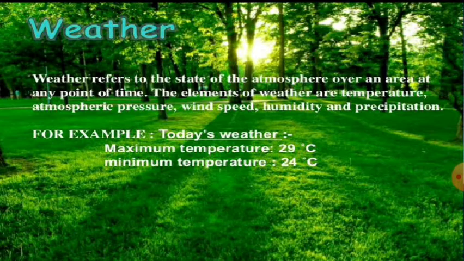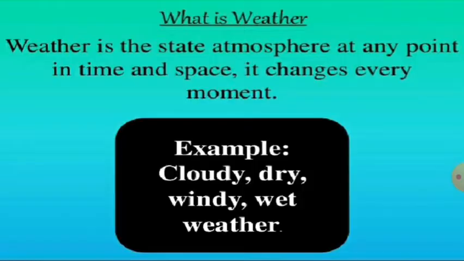This means for a shorter period of time, one day, this is the temperature of one day, and for a smaller area. Weather is the atmospheric condition of a smaller area for a shorter period of time. Likewise, we say today's weather, maximum temperature 29 degrees Celsius and minimum temperature 24 degrees Celsius in Gorakhpur. So, it is a short period of one day and a smaller area. This is what you call weather.